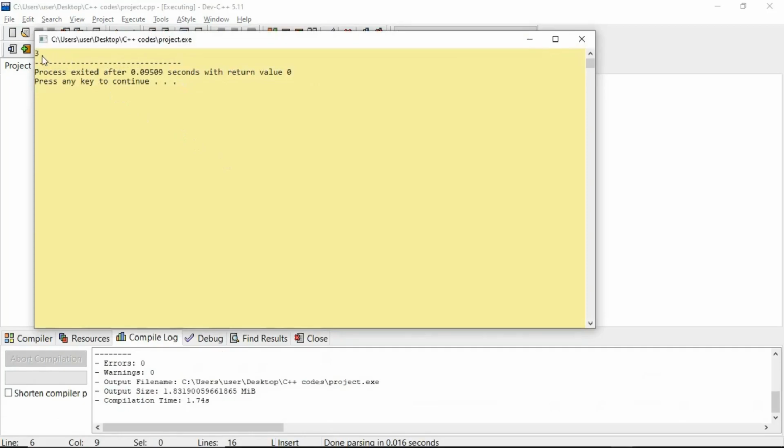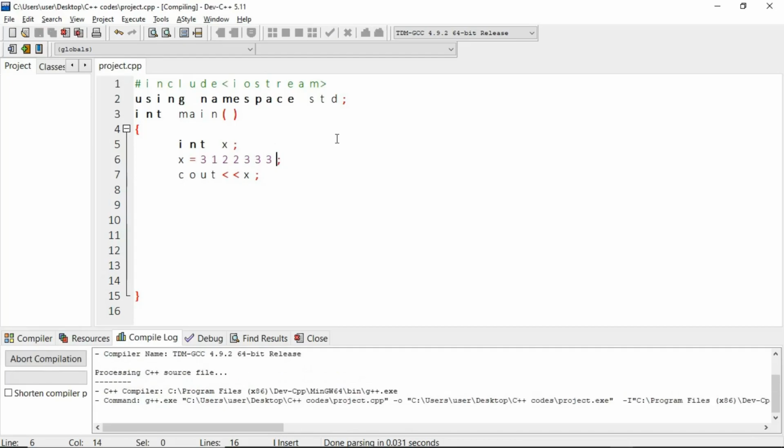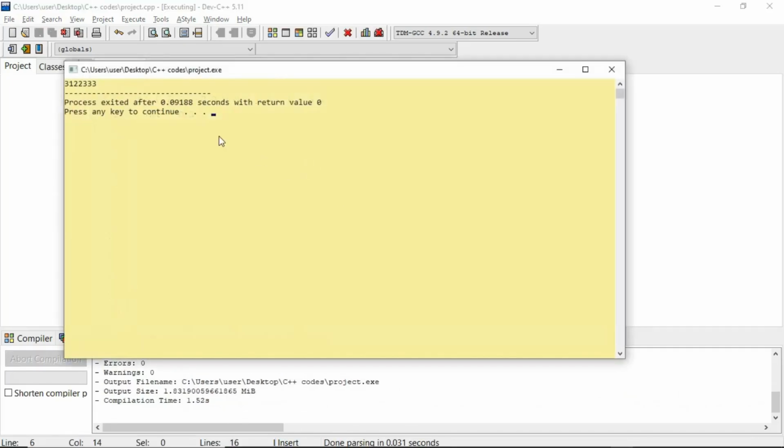We have 3 right here, as you can see. Okay, so we have 3. So if I change this number to 31115, this is basically a long int running, you have it coming out.